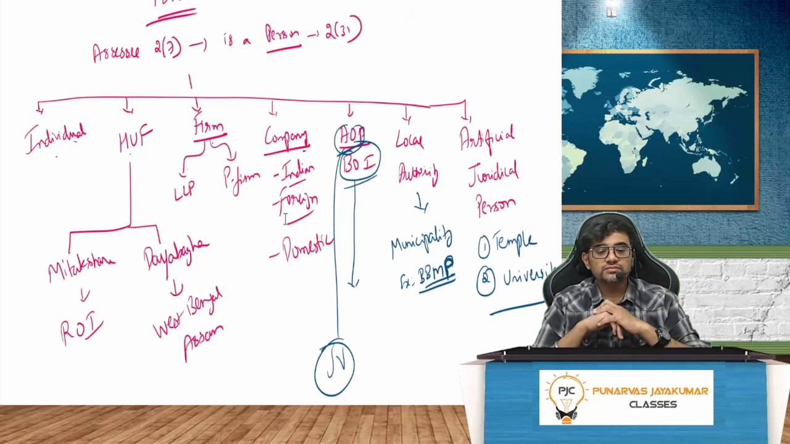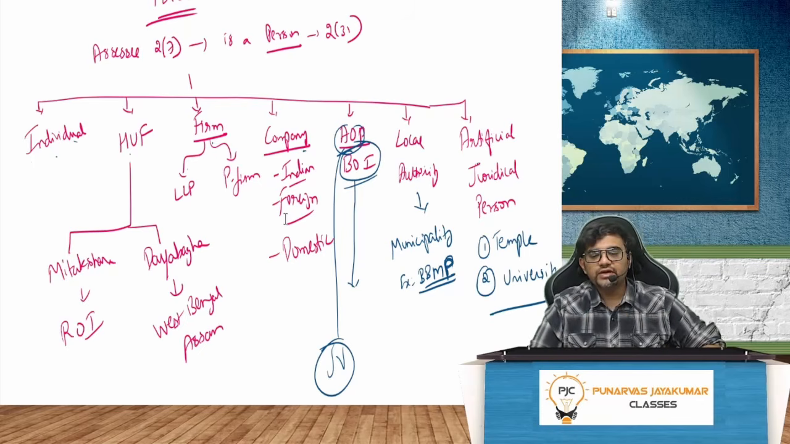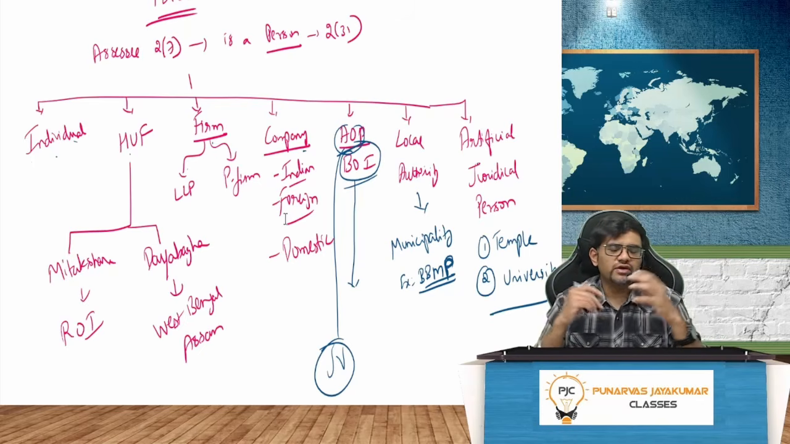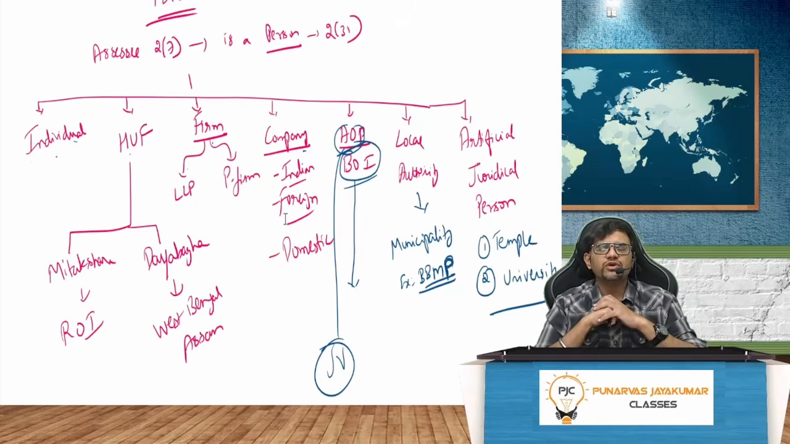So individual, HUF. Third one is what? Firm. Firm, that is LLP or partnership firm. Both are covered there. Then company. You have Indian company, foreign company, domestic company. Three types are there. But anyway, for our understanding we can take Indian and domestic as the same. Then we have AOP, BOI, Association of Persons, Body of Individuals. As the name suggests, BOI means body of individuals. All individuals coming together is called body of individuals.